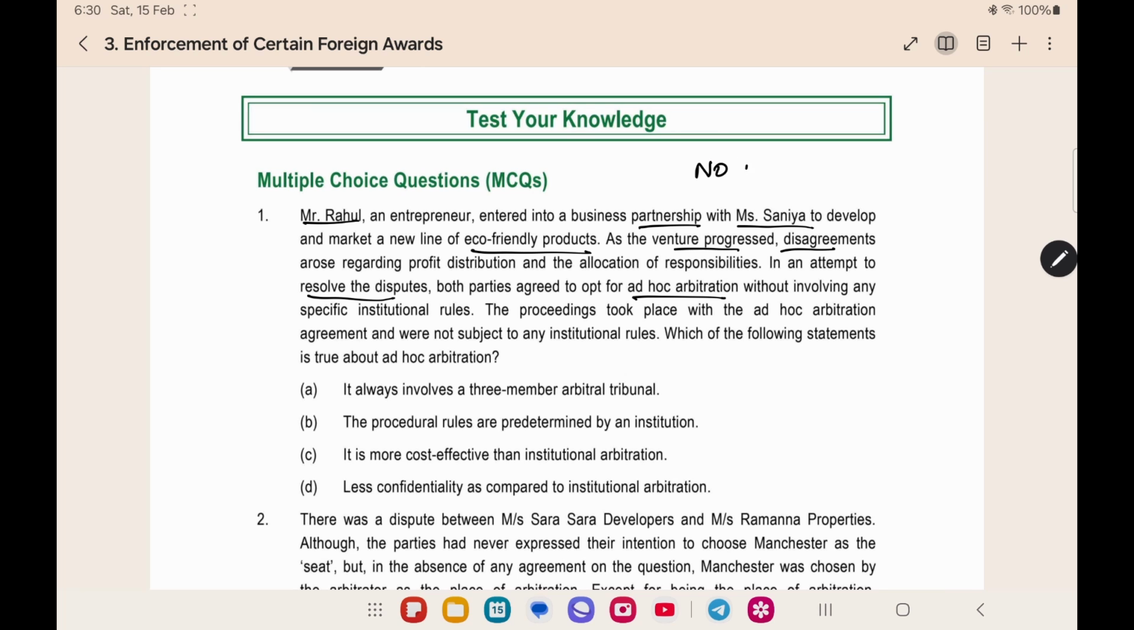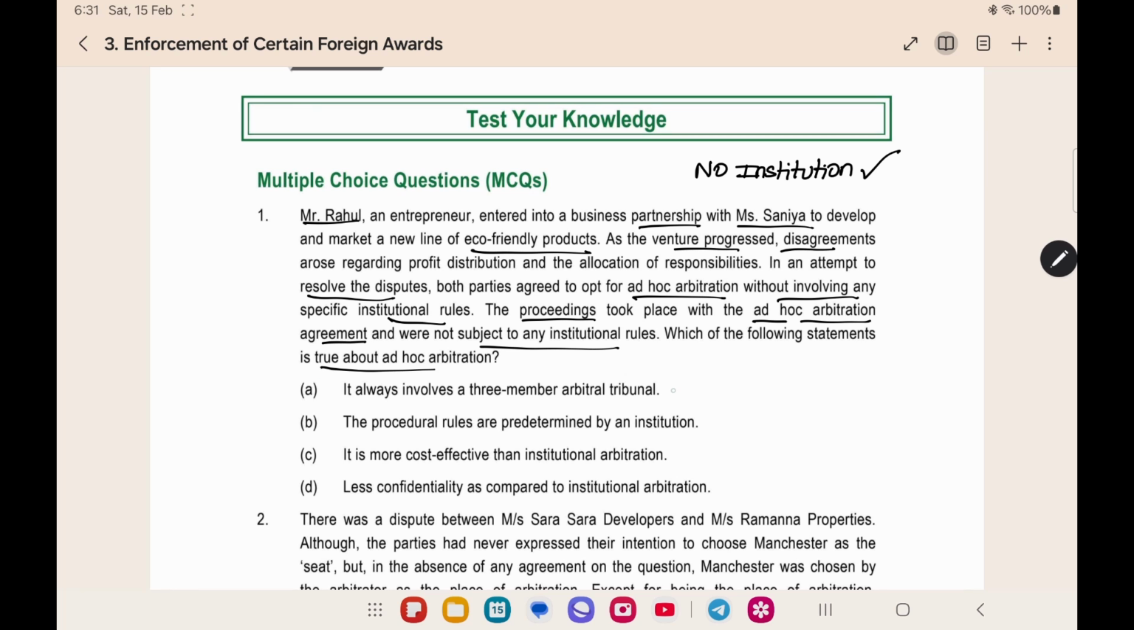There is no institution. All the work is done by the arbitration parties only. Facilitating the communication, coordination, everything is done by the parties. Without involving any institutional rules, proceedings took place with the ad hoc arbitration agreement and were not subject to any institutional rules. What is true about ad hoc arbitration? They are asking what is the true statement.